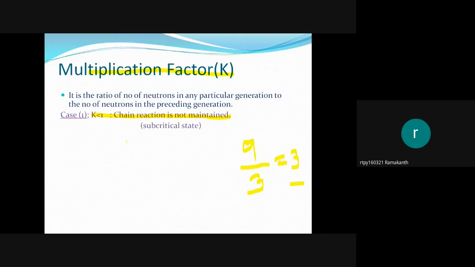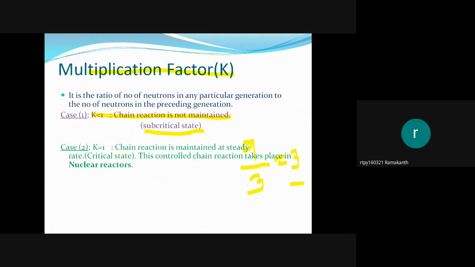This type of state is known as the subcritical state. The reaction cannot be maintained here.